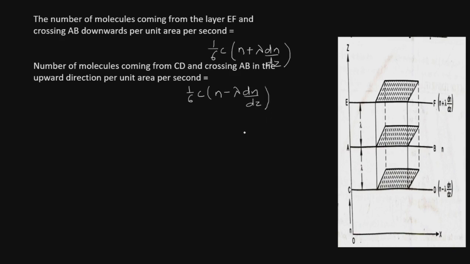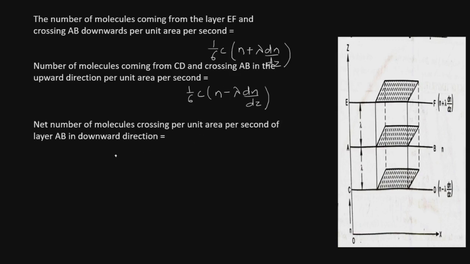Now we can find the net number of molecules which are crossing per unit area per second of this layer AB in the downward direction. So we will have to subtract these two equations.